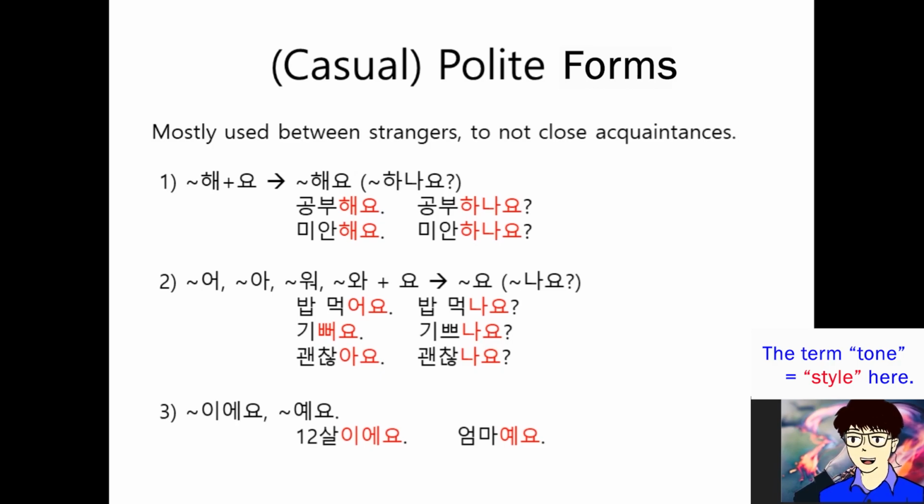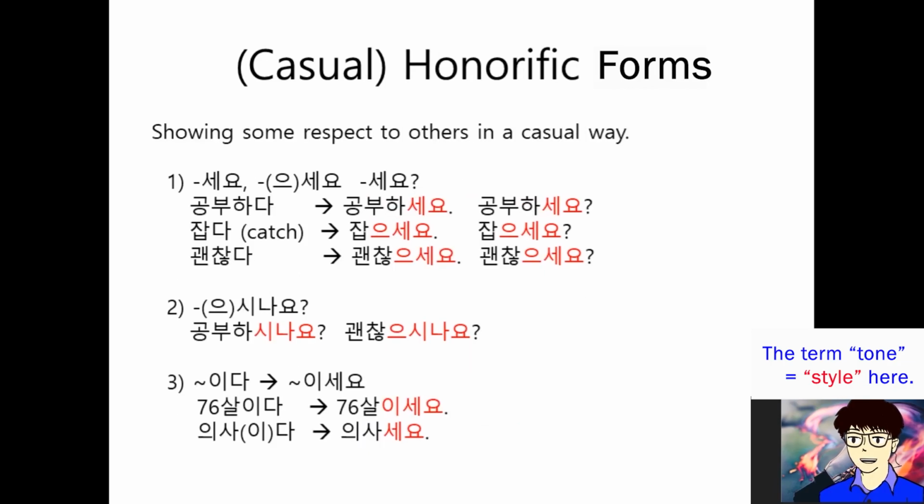Good. Okay, then let's move to casual honorific tones. Well, honorific tone is used when you show some respect to other people. So, other people is centered in this tone, not you, okay? For example, when you try to say, do you study to old people? You should use this tone, okay? So first, you have to put blah blah 세요 or blah blah 으세요, okay? And when you try to make a question, blah blah 세요, like that.